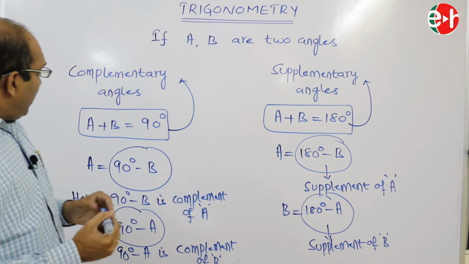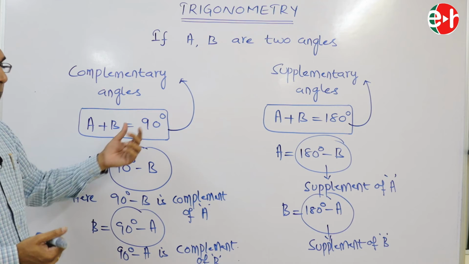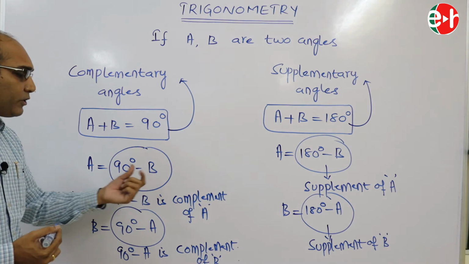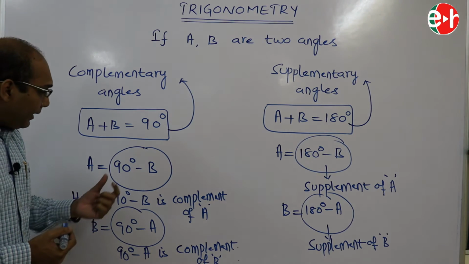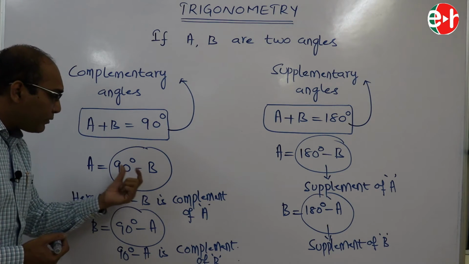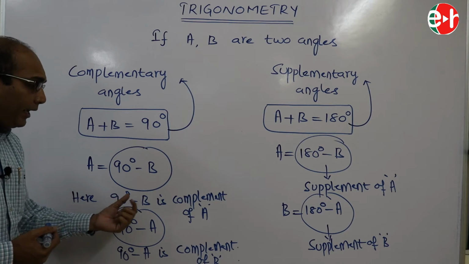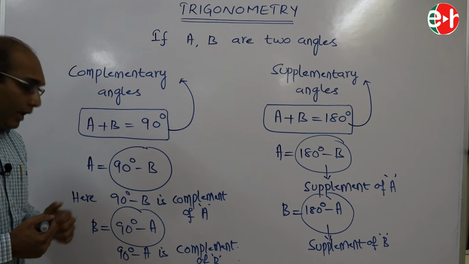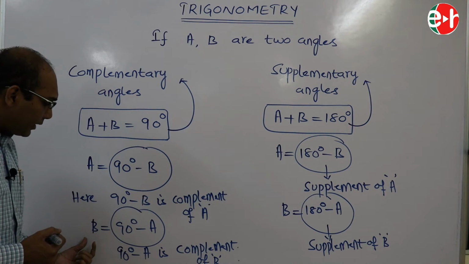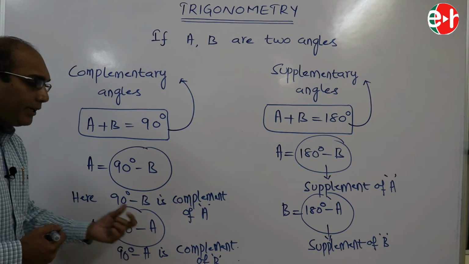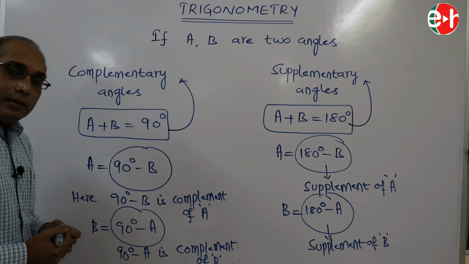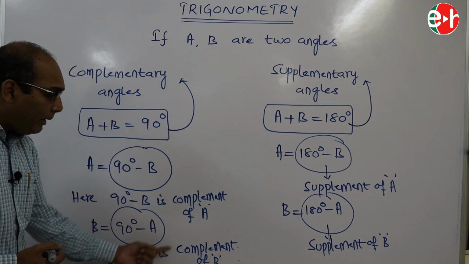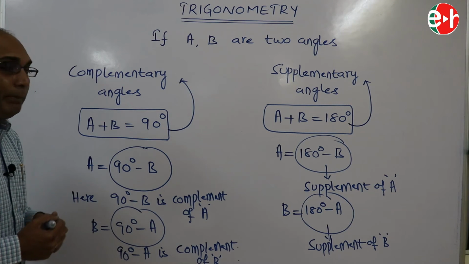If A plus B is 90 degrees, then we can write A is equal to 90 degrees minus B. Then the angle 90 degrees minus B is called the complement of A. And B is equal to 90 degrees minus A, so 90 degrees minus A is called the complement of the angle B.